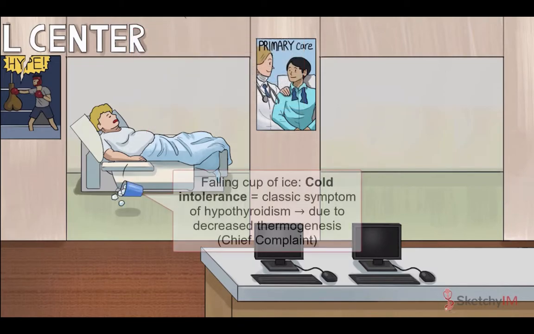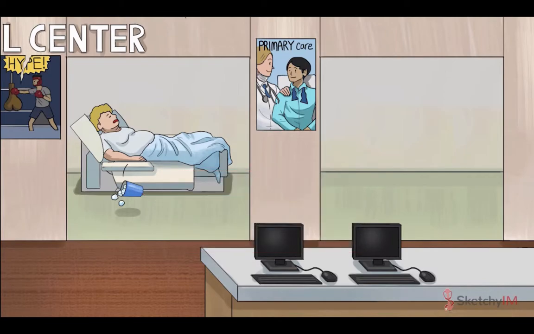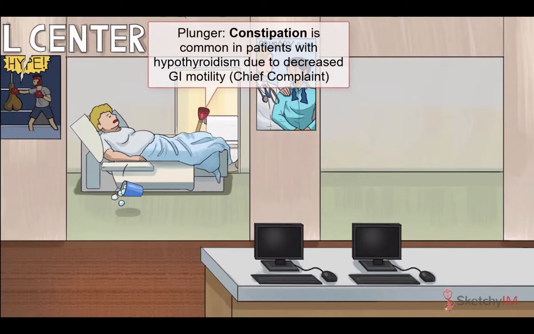Ooh, watch out for that falling cup of ice. It represents cold intolerance, which is a classic symptom. Cold intolerance in patients with hypothyroidism is caused by decreased thermogenesis. Hypothyroidism also results in decreased GI motility, making constipation a common complaint. Hence our recurring sketchy symbol for constipation, the plunger in this patient's bathroom.